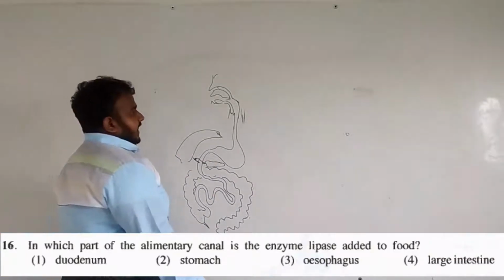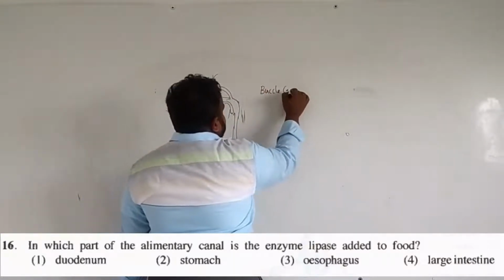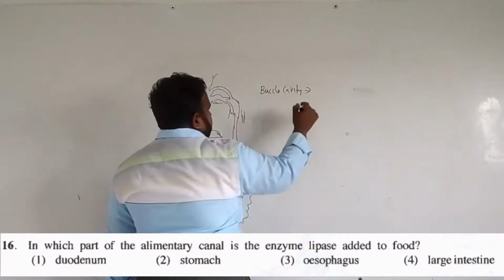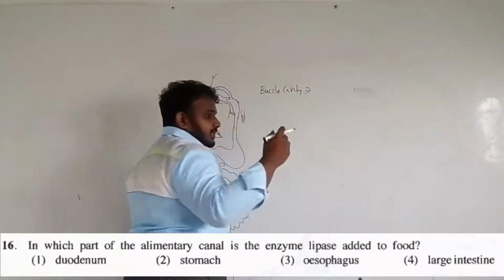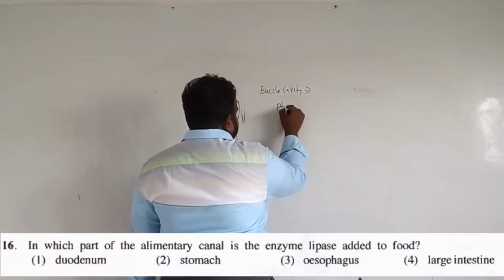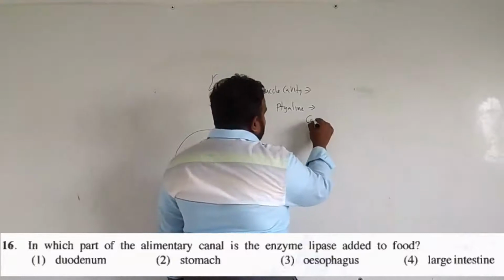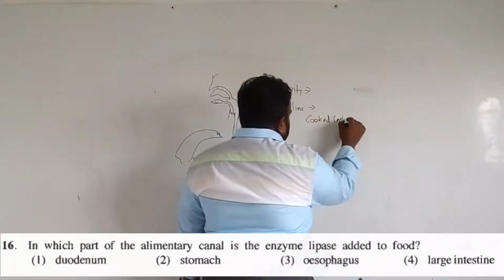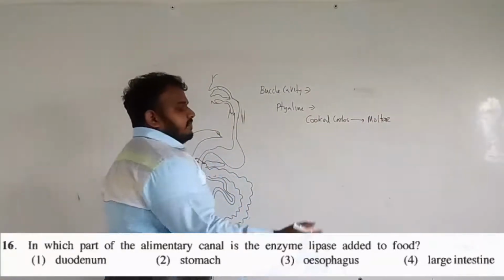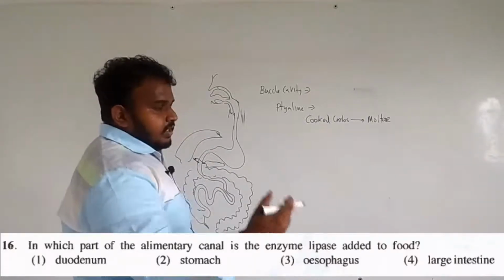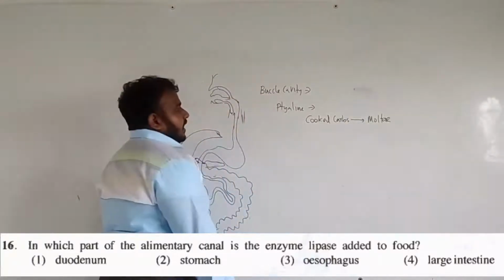So whenever we talk about digestion, the first part is the buccal cavity. So what happens in the buccal cavity? There will be mechanical digestion and chemical digestion. When we talk about saliva, it includes what? Salivary amylase. Okay, it includes amylase, which converts cooked carbs into maltose. Also there will be something called lysozyme, which is responsible for the killing or destruction of the bacterial wall. So the digestion that takes place is cooked carbs converting into maltose.